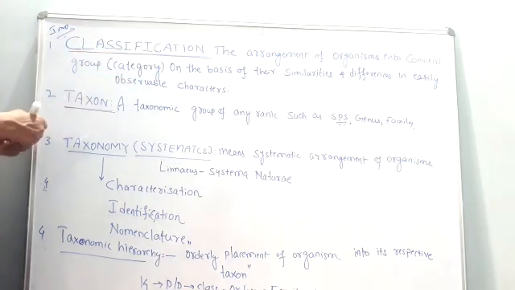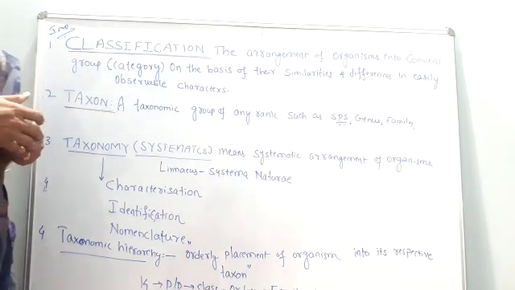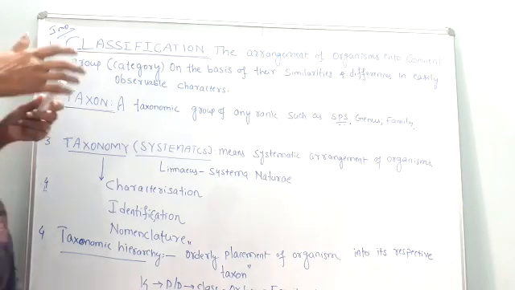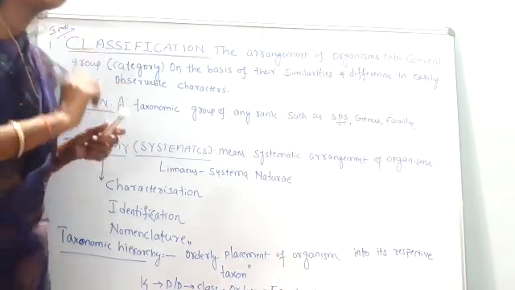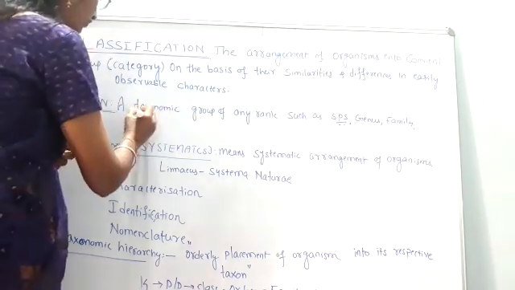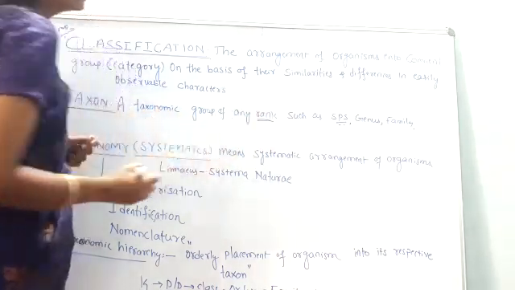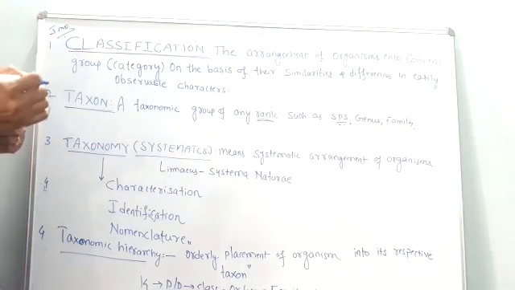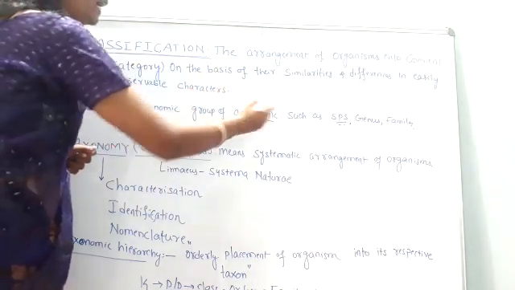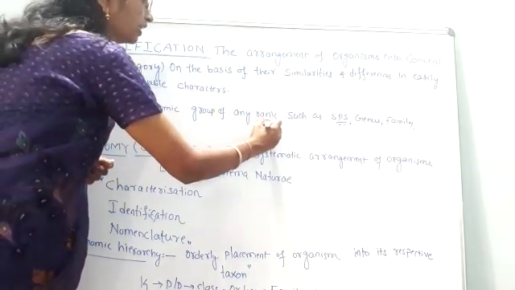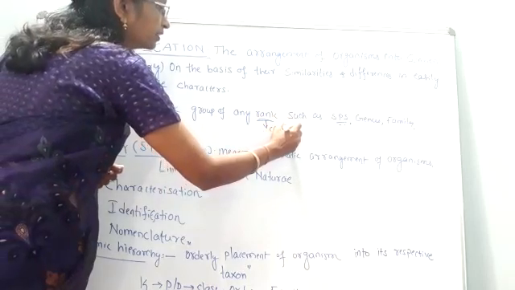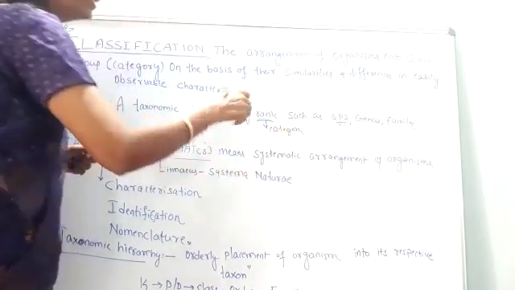Then next, taxon comes. Now let us understand the meaning of a taxon. Taxon is a scientific term used to name a group of any rank, first rank, second rank, or in other words any category or any group.